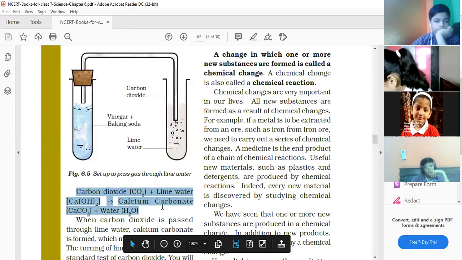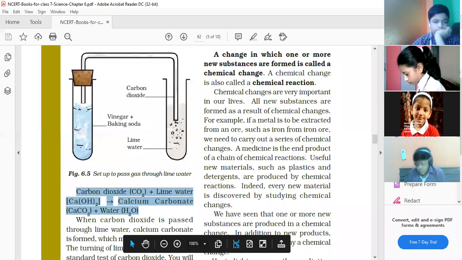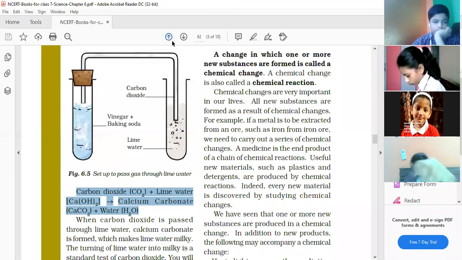Children, it is lime water, not lemon water. ये lemon water नहीं, it's lime water. That is calcium hydroxide. And what will be formed? Calcium carbonate will be formed. So in this way, we can test the presence of carbon dioxide. So children, these all are examples of chemical changes.